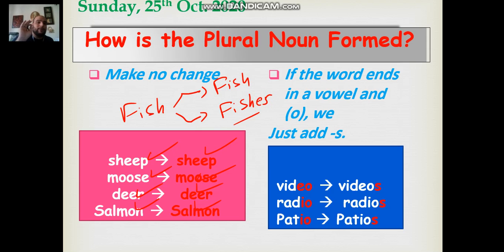If you're talking about the same kind of fish, a lot of fish of the same kind, it's going to be fish. If you're talking about a lot of kinds of fishes, it's going to be fishes. When you're talking about different kinds of fishes, it's going to be fishes.